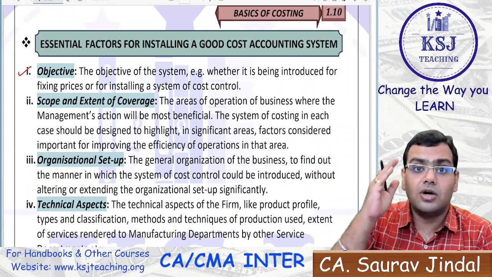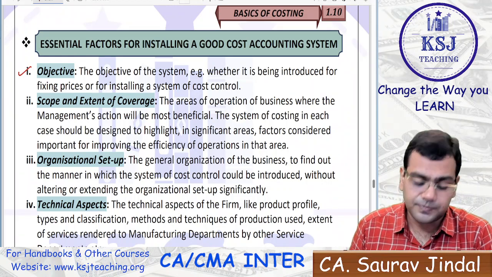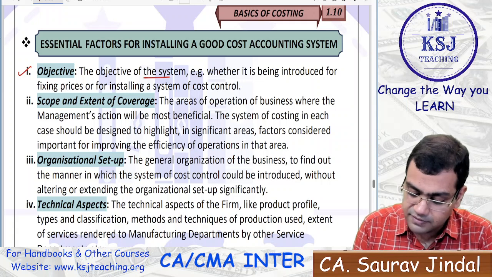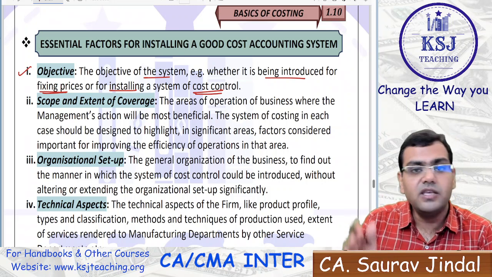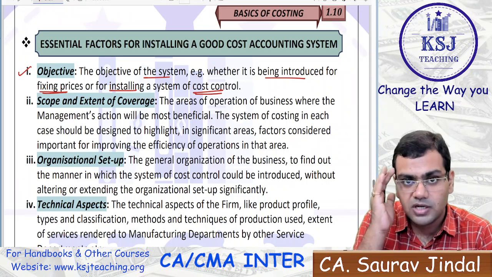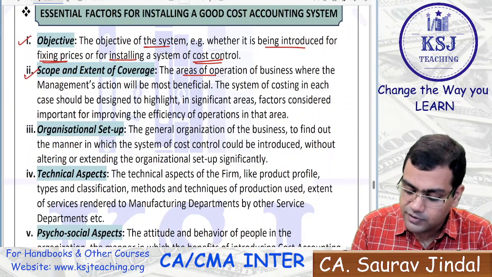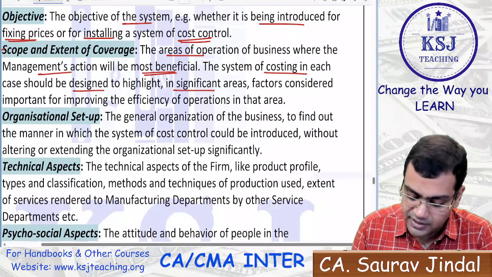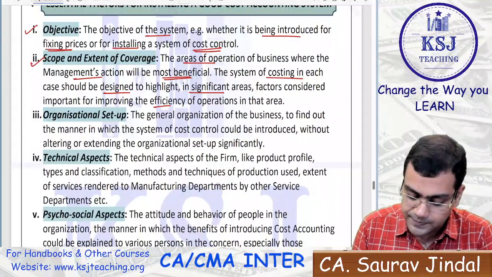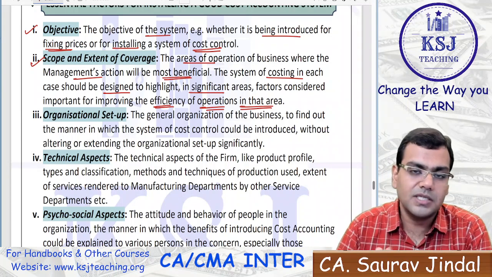You should be clear with the objectives, that what you want to achieve by installing that system, right? Whether it is being introduced for fixing the prices or for installing a system of cost control, why you are introducing that system, you should be very much clear with the objectives in your mind. Then the scope and extent of coverage, the areas of the operations where the management section will be most beneficial. The system of costing in each case should be designed to highlight in significant area the factors considered important for improving, right?